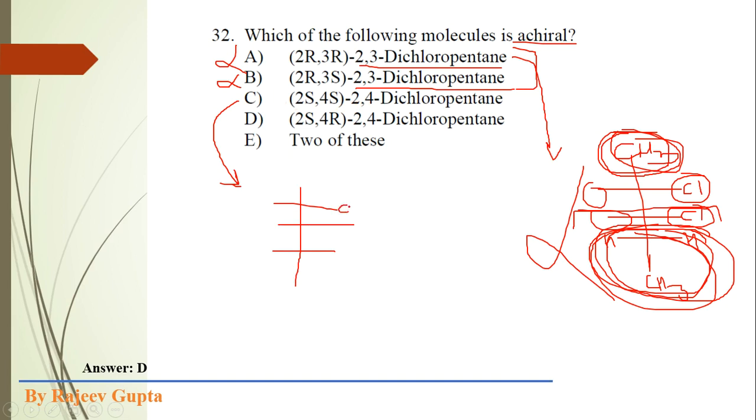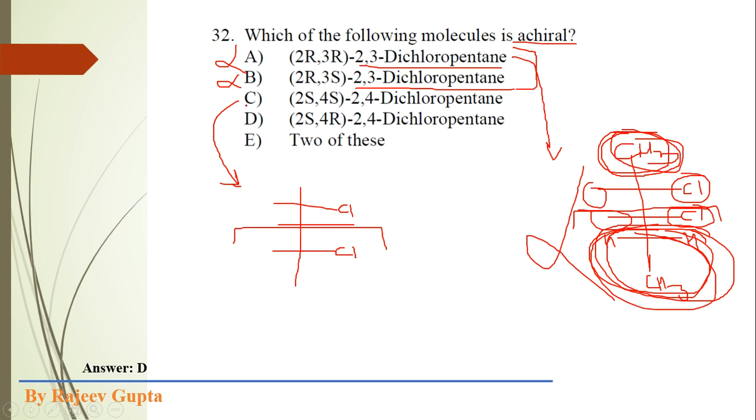Here the possibility is present where a plane of symmetry is possible, where the methylene group present in the middle could show this plane, and this half portion and this half portion will be mirror images of each other.